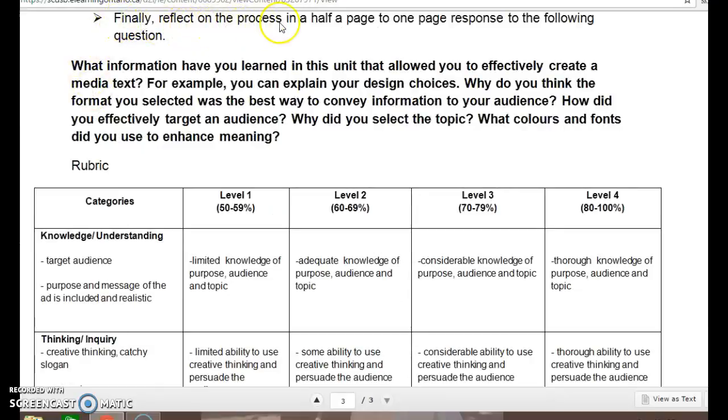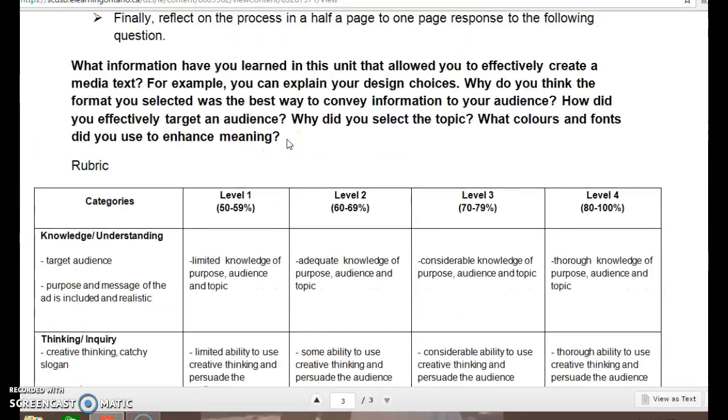Finally, reflect on the process in a half a page to 1 page response to the following question. What information have you learned in this unit that allowed you to effectively create a media text? For example, you can explain your design choices. Why do you think the format you selected was the best way to convey information to your audience? How did you effectively target an audience? Why did you select the topic? And what colors and fonts did you use to enhance meaning?